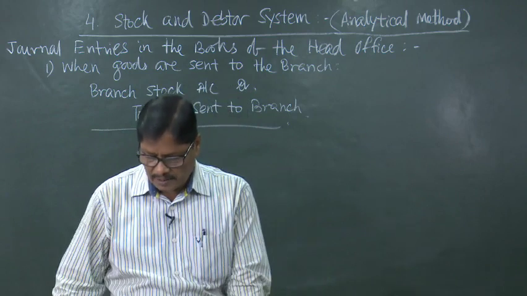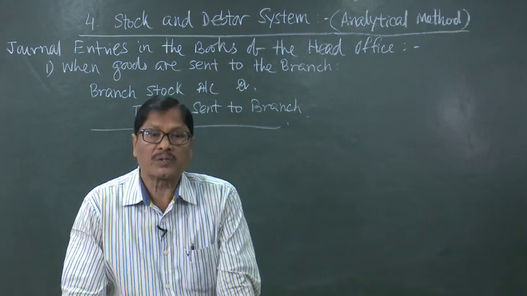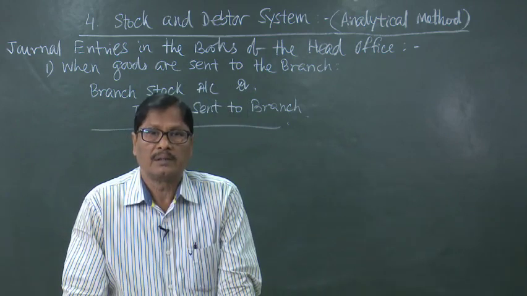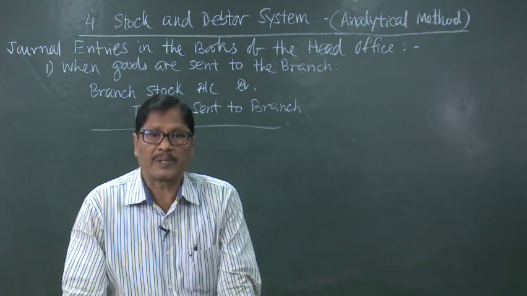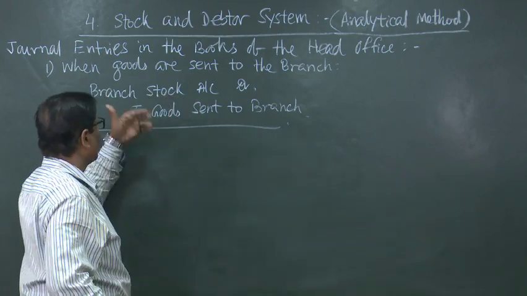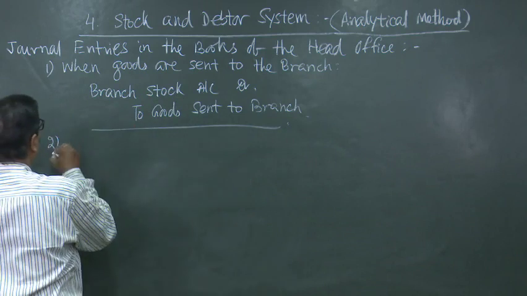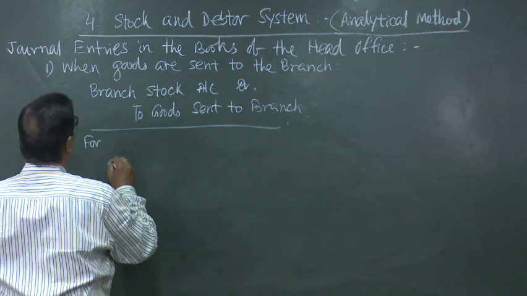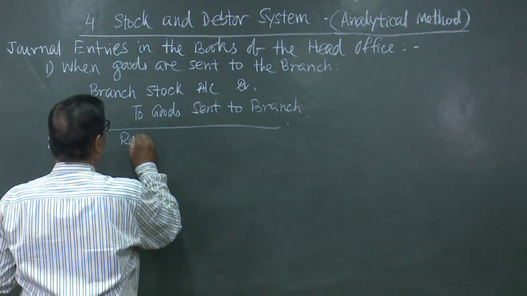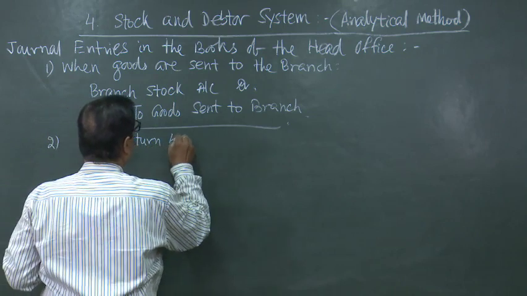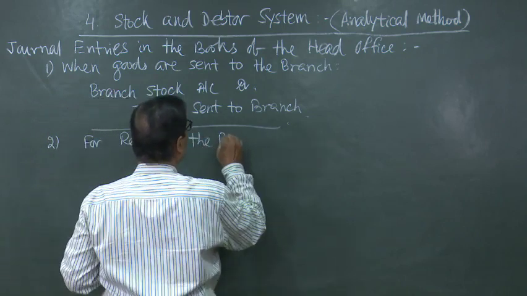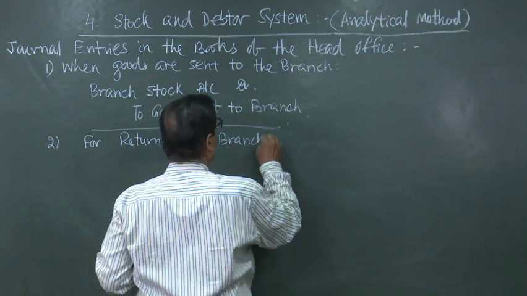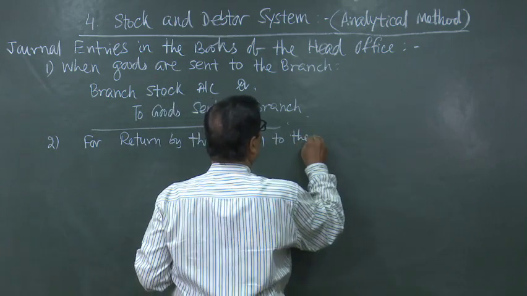The next thing is when goods are returned by the branch to the head office, then the entry will be reversed. Number 2, for return by the branch to the head office.